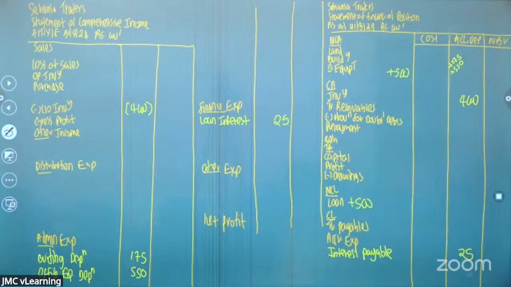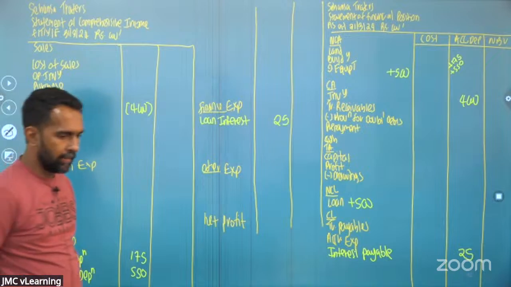Debited to depreciation, credited to accumulated depreciation. Okay. Right.